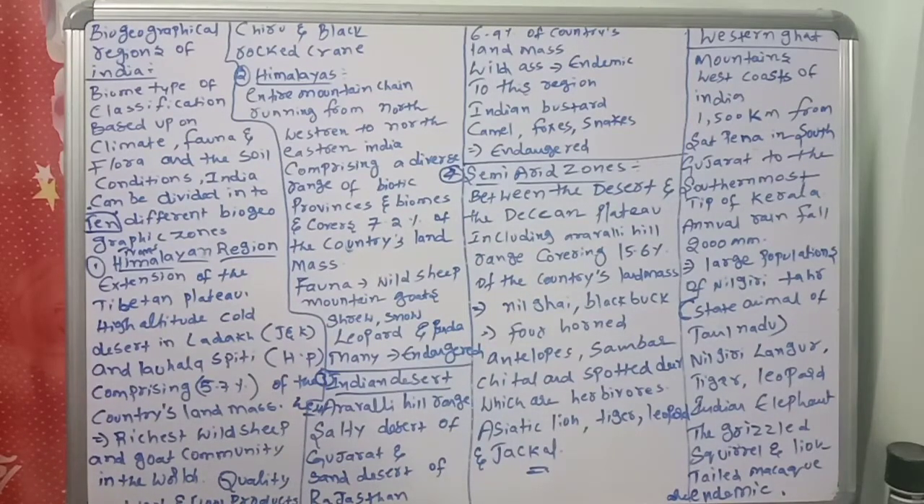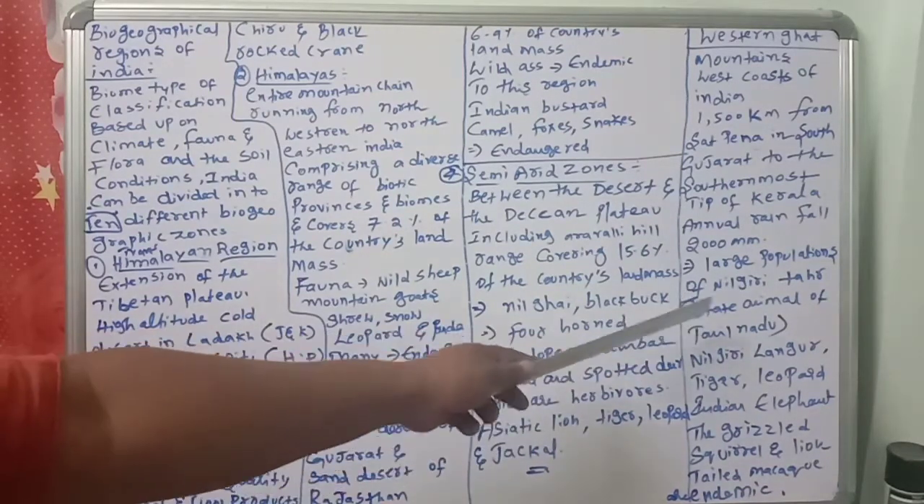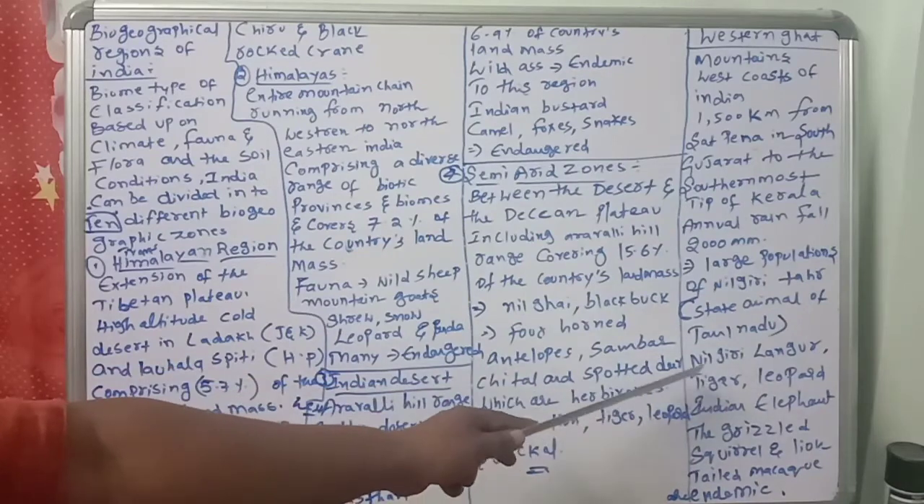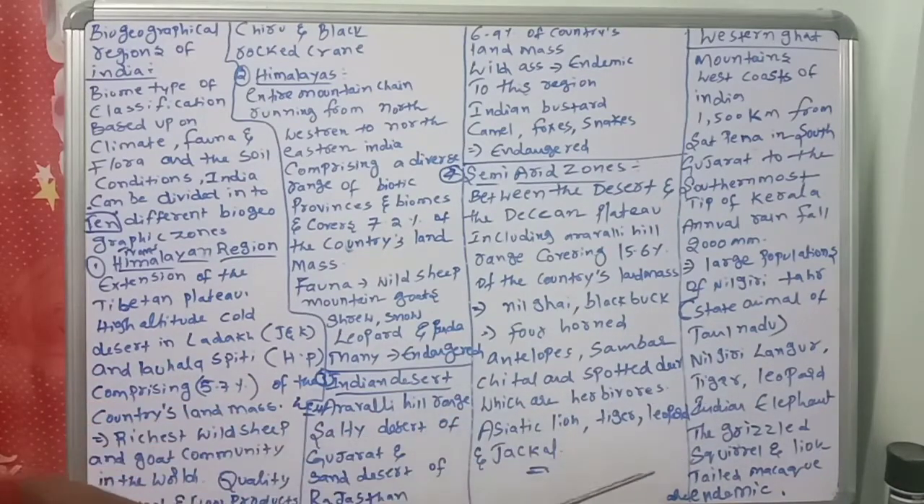This one is the large population of Nilgiri Tahr, the state animal of Tamil Nadu. So Nilgiri Tahr, the state animal of Tamil Nadu, and the Nilgiri Langur, tiger, leopard, Indian elephant. Like this, all are there in these Western Ghats, and also the lion-tailed macaque. The grizzled squirrel and lion-tailed macaque are endemic to this region. This point is also a very important point.